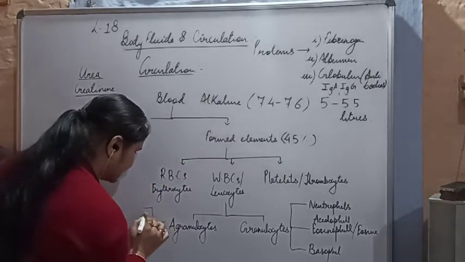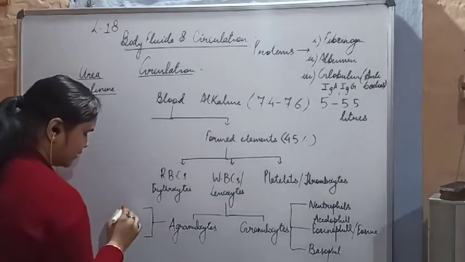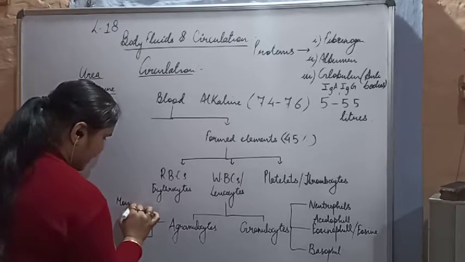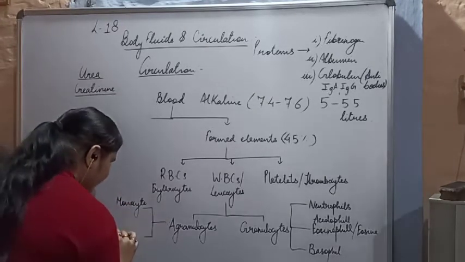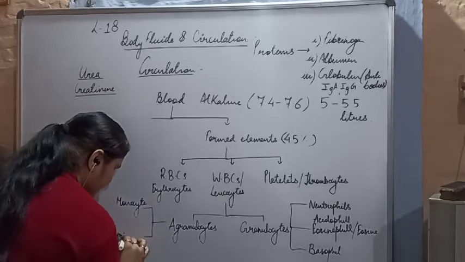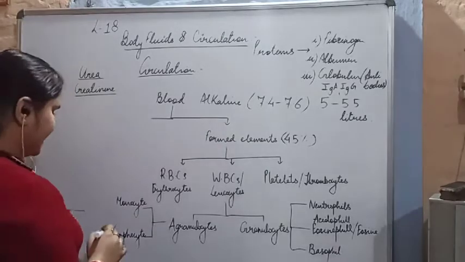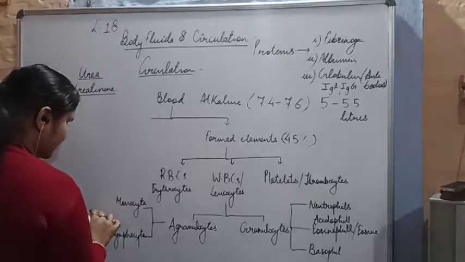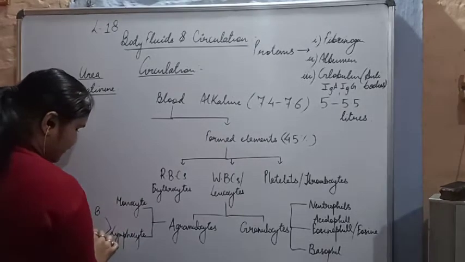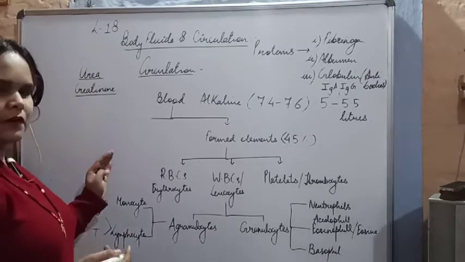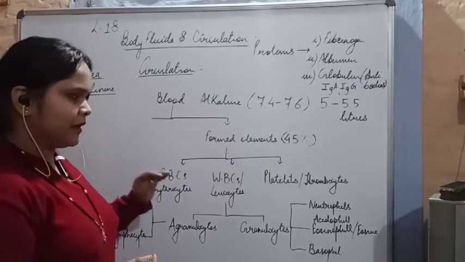And agranulocytes include two types. Which are the two types of agranulocytes? The first is the monocyte, and the second one is the lymphocyte. Lymphocytes are again divided into two types. First is the B type of lymphocyte, and the second is the T type of lymphocyte. We'll get them in detail after this.